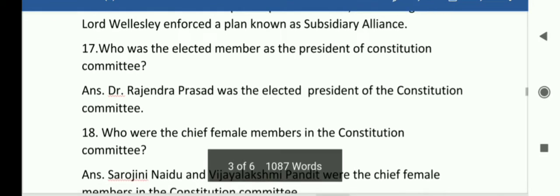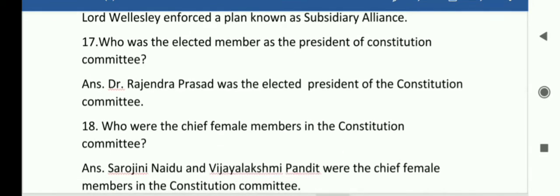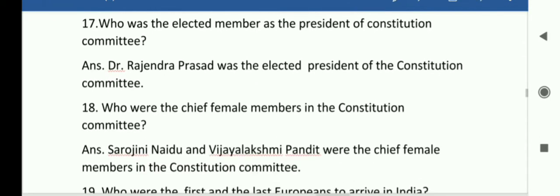Okay, remember dear students, who was the elected member as the president of Constitution Committee? So just remember, Dr. Rajendra Prasad was the elected president of the Constitution Committee. 18 number, you can see who were the chief female members in the Constitution Committee. Sarojini Naidu and Vijaya Lakshmi Pandit were the chief female members in the Constitution Committee.